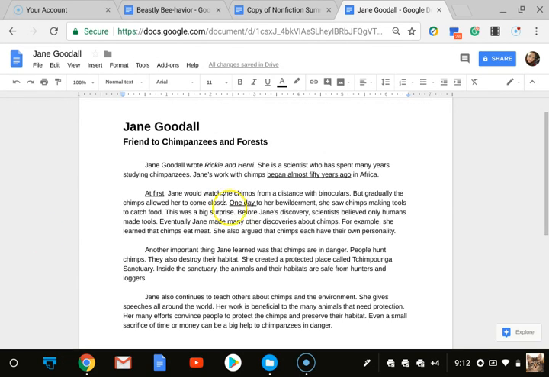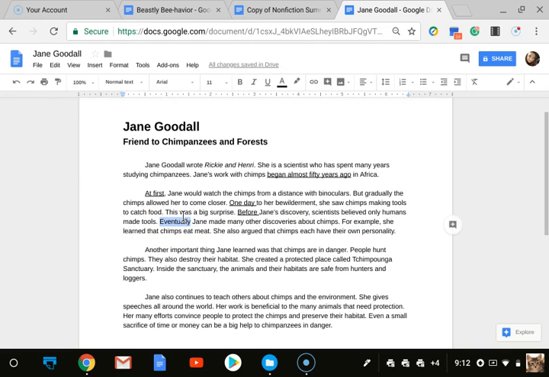Before, okay, that's a clue word here, before. It's kind of jumping back in time, but we're going to go ahead and mark it anyway, because it's still signaling some sequence here. Before Jane's discovery, scientists believed only humans made tools. Okay, that explains why she was bewildered by this, why it surprised her. Before Jane's discovery, scientists believed only humans made tools. Eventually, I'm going to mark that, because that's showing us there's more progression of time here.